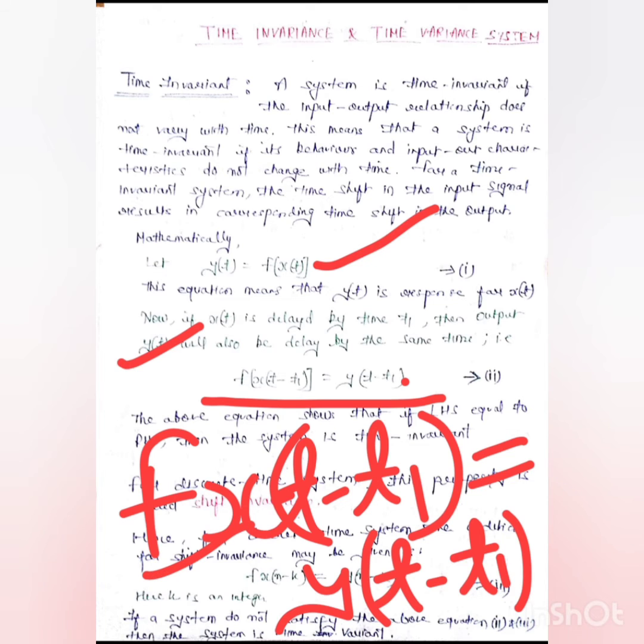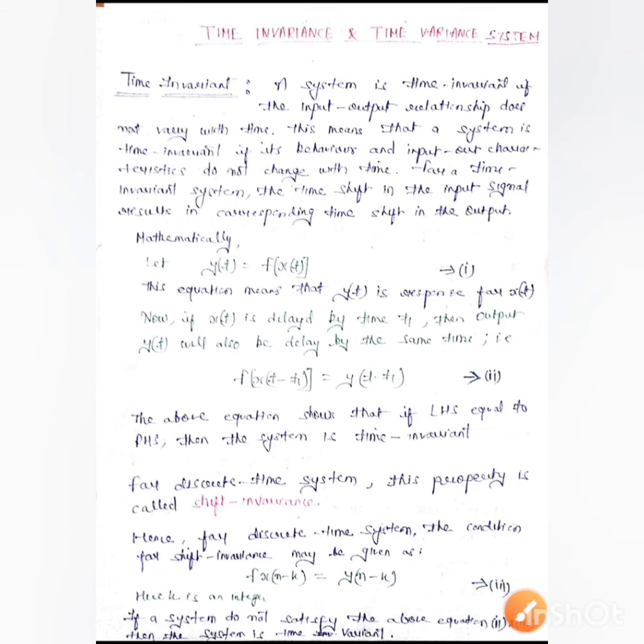So if this LHS equals this RHS, then we can say that the given system is time invariant. If it is not equal to this, then this particular system is time variant. This is the condition. In order to have a time invariant system, we must follow this.